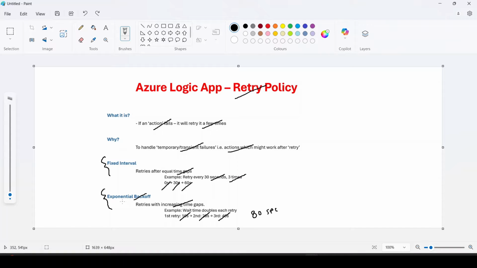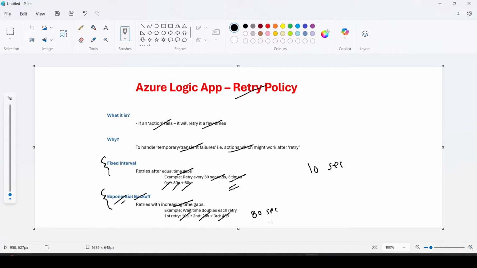Now guys, you may have a question: why do we have this exponential policy? It is because let's assume you are trying to call a service and it is failing repeatedly. If we try calling it after a fixed interval, let's say every 10 seconds, the probability of that service coming back online is less, because the load on that service is high and we are not giving an opportunity for that service to come back online.